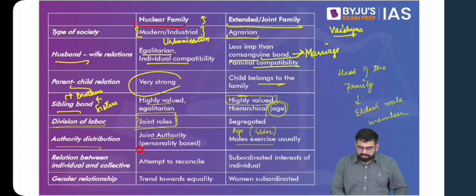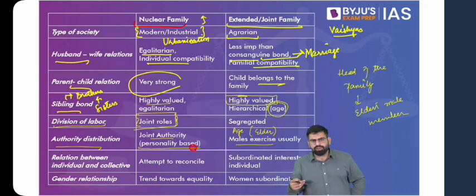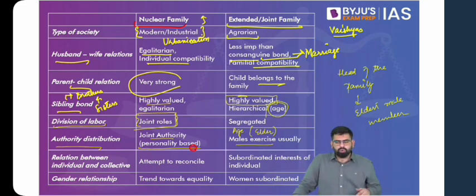Then here you see in authority distribution that you have something called personality-based authority. In nuclear families, at times you find that there are strong women who exercise more authority compared to men. This is something that you do not generally find, but yes, you have instances in the modern world. Whereas if you talk about joint families, it is never the case.